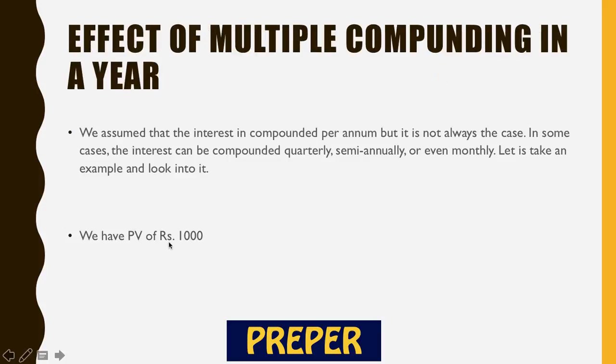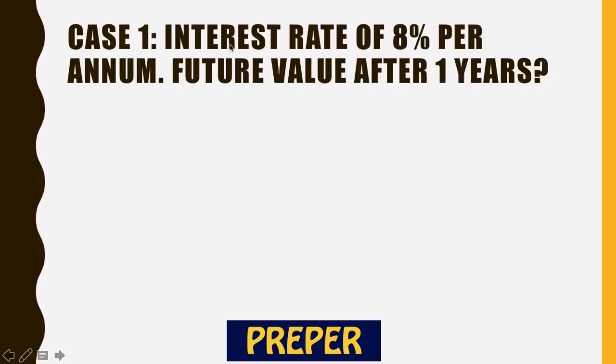So we have our PV of 1,000 rupees. That's what we are assuming. So case one is interest rate of 8% per annum. Future value after 1 year we have to find. So 8% per annum.